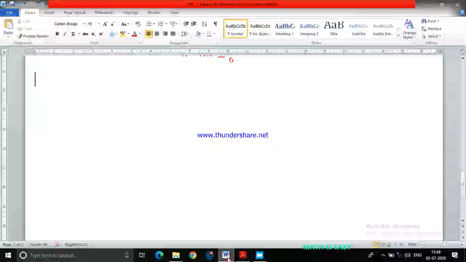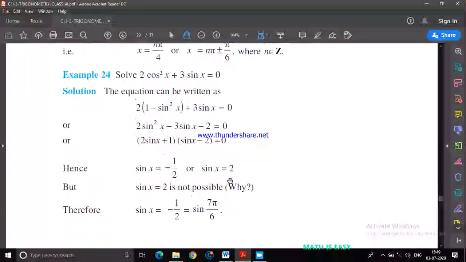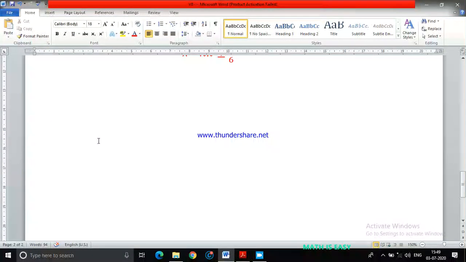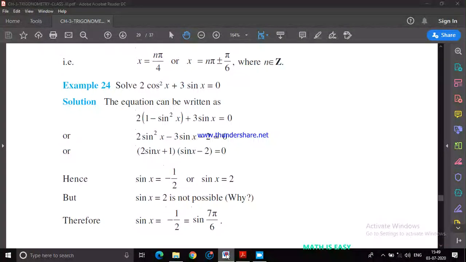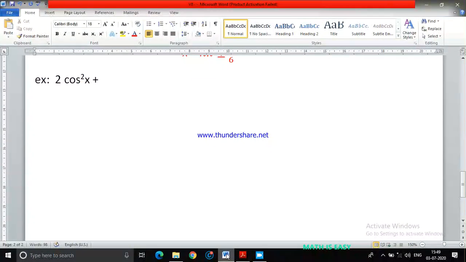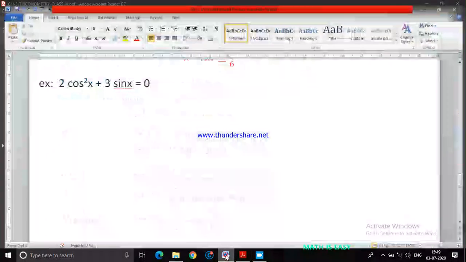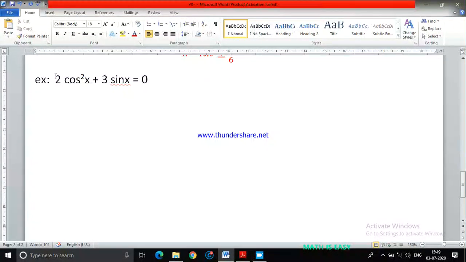So next one I'll go to. What is the next example given? 2 cos square x plus 3 sin x. Okay, next example, let me write the equation: 2 cos square x plus 3 sin x is equal to 0. Let me cross check whether it is equal to 0. Yeah, 2 cos square x plus 3 sin x equals 0.